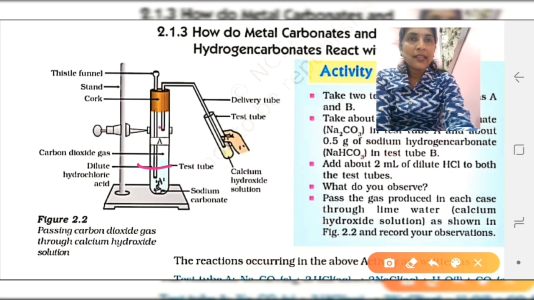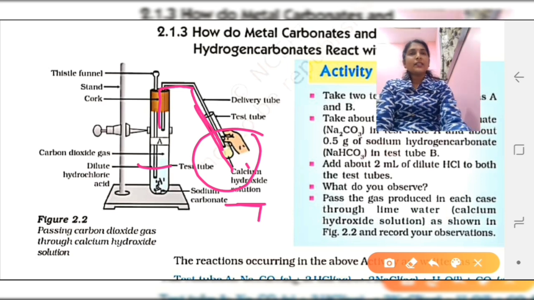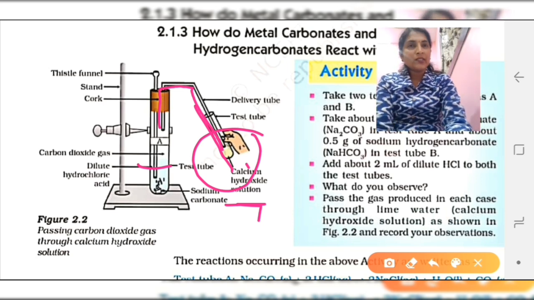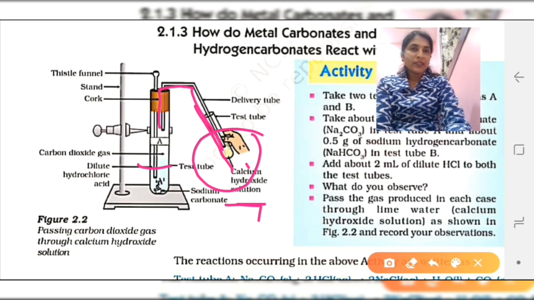When the gas, carbon dioxide, is formed, it is collected in another test tube, where calcium hydroxide solution, that is lime water, is used. When the carbon dioxide gas is passed in this lime water, the solution turns milky in color, and that shows the presence of carbon dioxide gas.